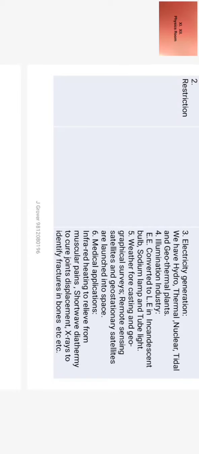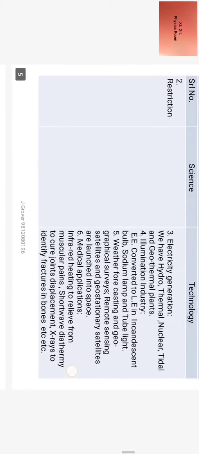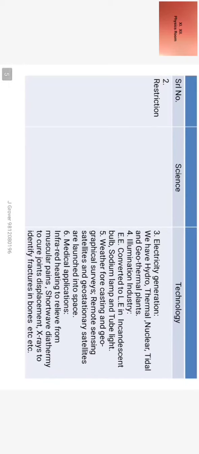Then on the medical side, number 6, medical applications: infrared heating to relieve muscular pains, shortwave diathermy to cure joint displacements, x-rays to identify fractures in bones, etc., are all part of technology. So what is science? Science is restricted to laboratory benches for doing experiments and formulating theories, but technology is the application part of science.